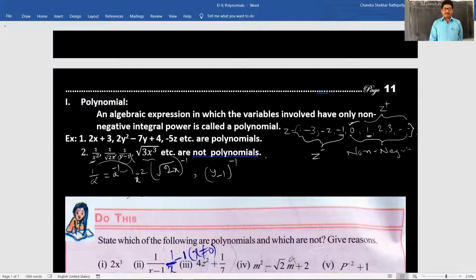Irrational number. See this here, this irrational number. Okay, you may think like that. We may convert it like this into an integral power. What will we get? We think root 3.